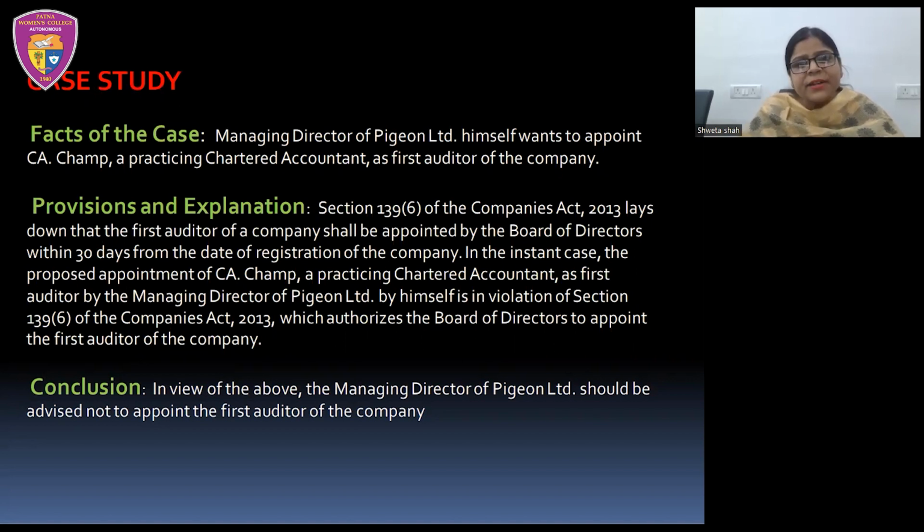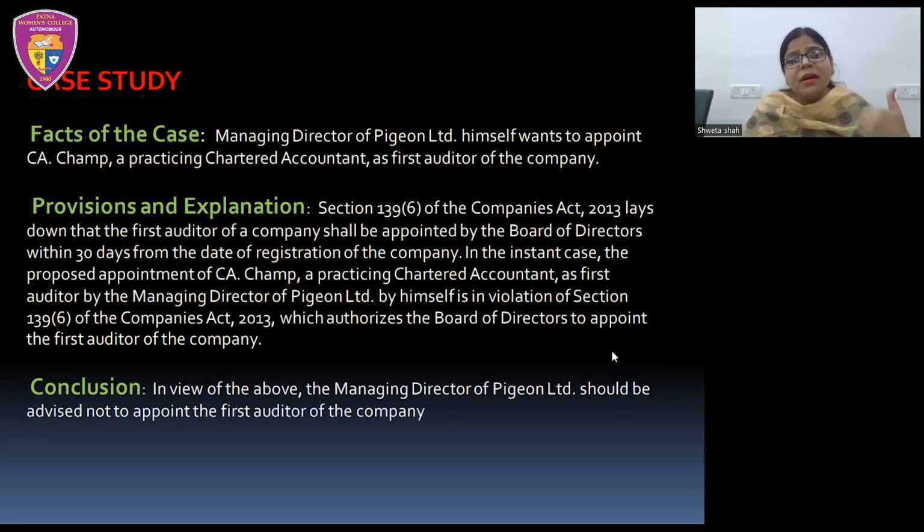Now, from the facts itself, we can make out here that it is a company other than a government company, okay? And the second thing is that here we can see the managing director of that particular company is appointing the first auditor. So again, we can see that there is a violation of the rules given in section 139 subsection 6 of the Companies Act 2013.